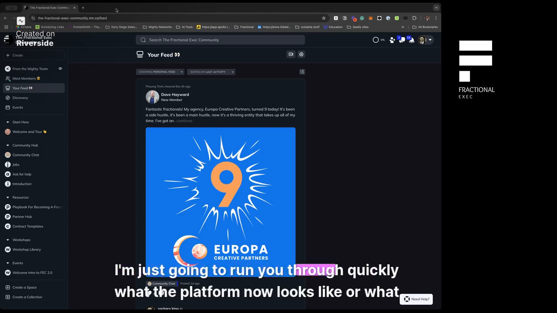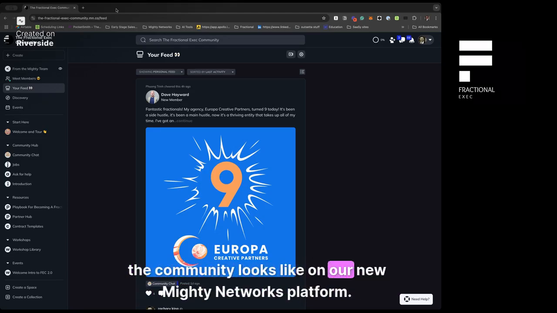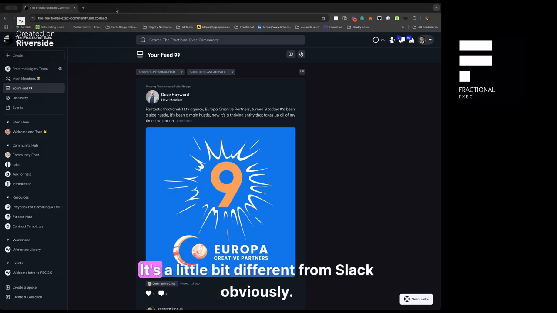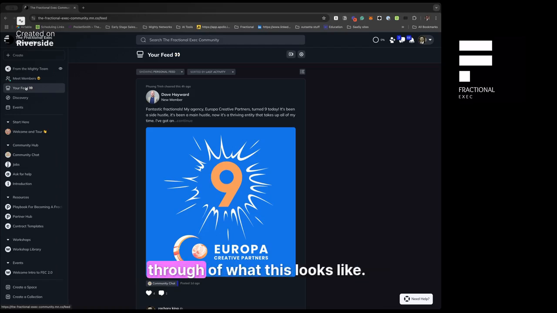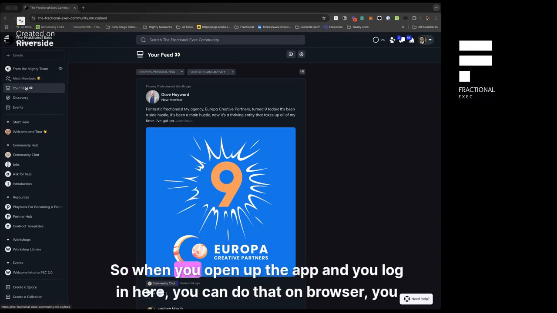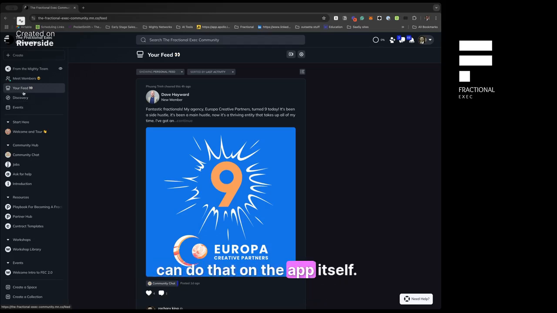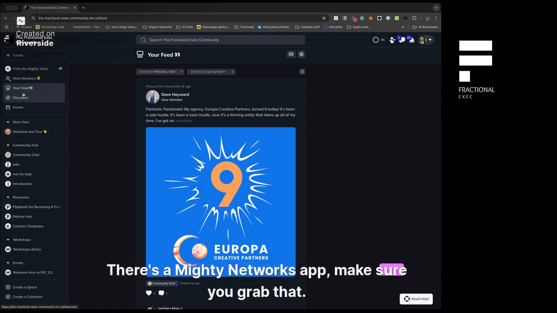I'm just going to run you through quickly what the platform now looks like, or what the community looks like on our new Mighty Networks platform. It's a little bit different from Slack, obviously. Things are in slightly different places, so I wanted to give you a quick fly through of what this looks like. When you open up the app and log in, you can do that on browser, or you can do that on the app itself. There's a Mighty Networks app, make sure you grab that.